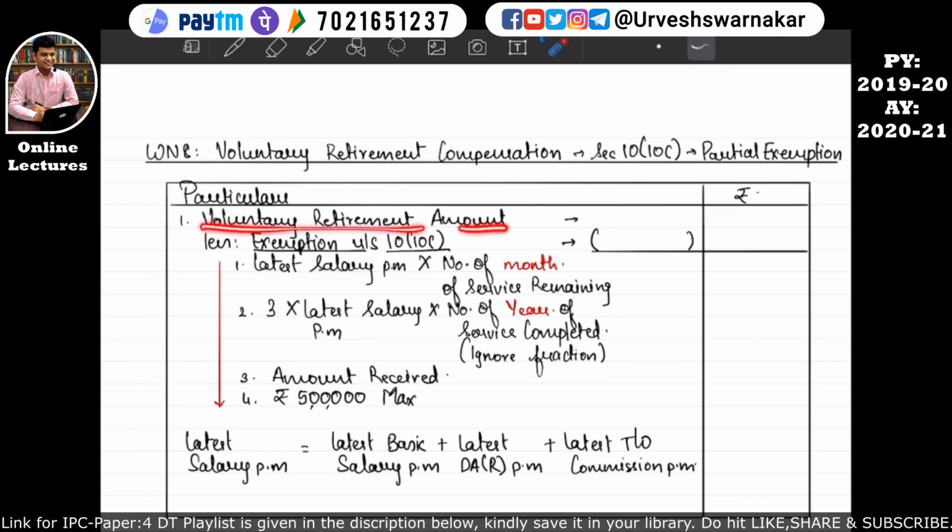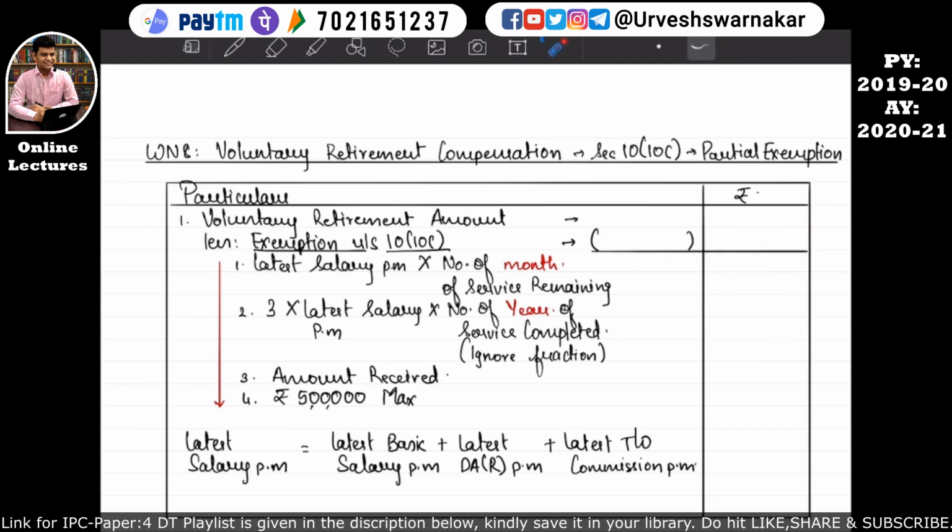First, we consider the voluntary retirement compensation amount here, and it will be reduced by the partial exemption under section 10 subsection 10C. How do we calculate the partial exemption under section 10 subsection 10C? First, latest salary per month into number of months of service remaining, or 3 into latest salary per month into number of years of service completed, ignoring the fraction. Or the amount actually received, that means the voluntary retirement amount we have written here, or rupees 5 lakhs maximum, whichever is lower of these 3 will be considered here, and any balance will be taken into the computation of income from salary.